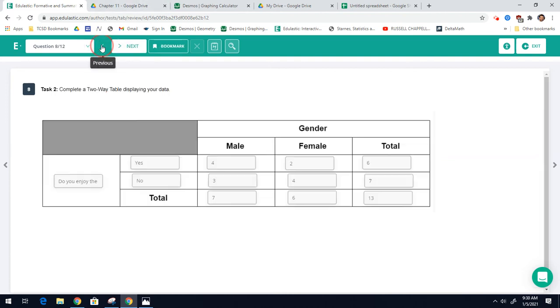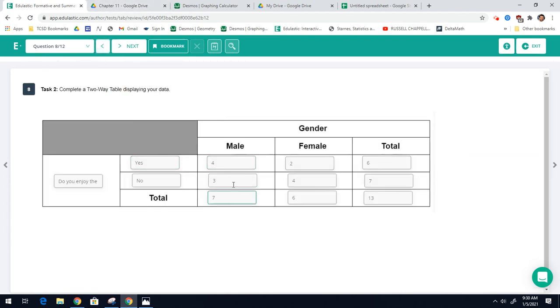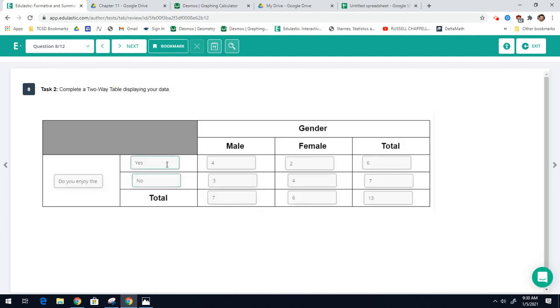So if I go back, how many males said yes? 4 males said yes. So now A is the total males. So if this 4 males said yes, then this box is the males that said no. So I go back. How many males said no? 3. And if this are all the yeses, this middle is the males who said yes. So this box should be the females who said yes. So how many females said yes? 2.